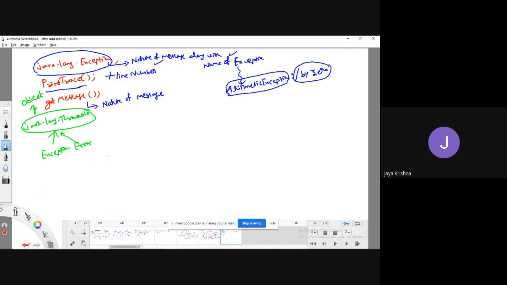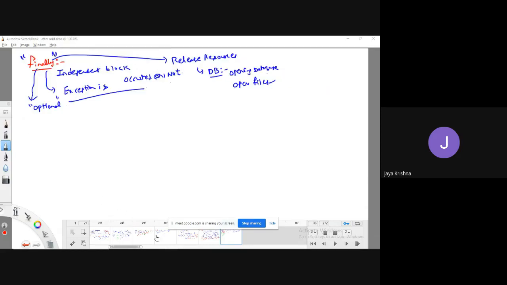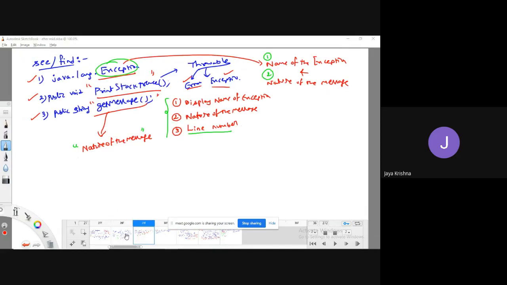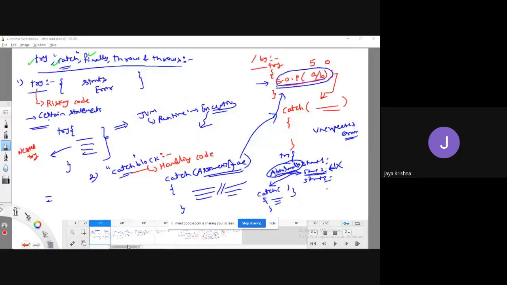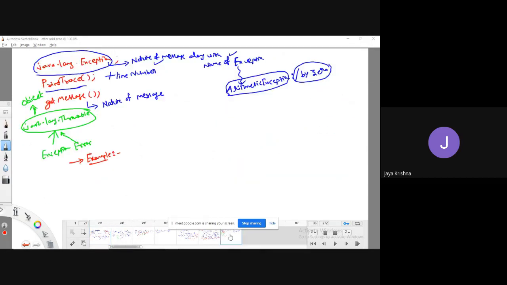Okay, fine. So now let me explain an example so that you will get much more clarity regarding this. I will explain one more example. Later we'll go for further discussion on the next keywords, the throw and throws keywords. First let me explain this example.